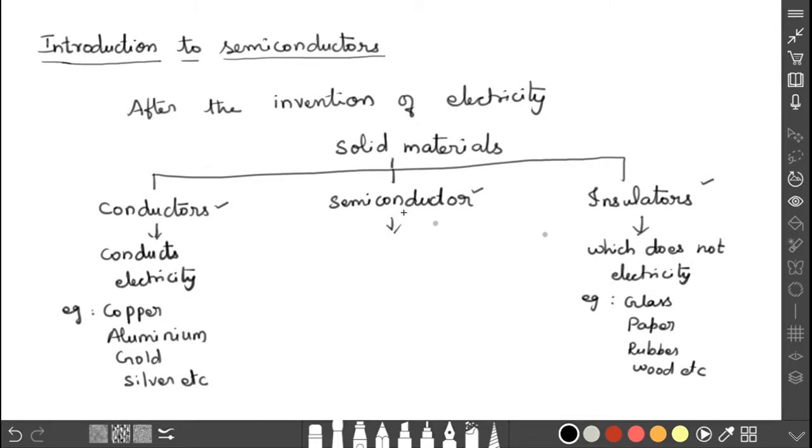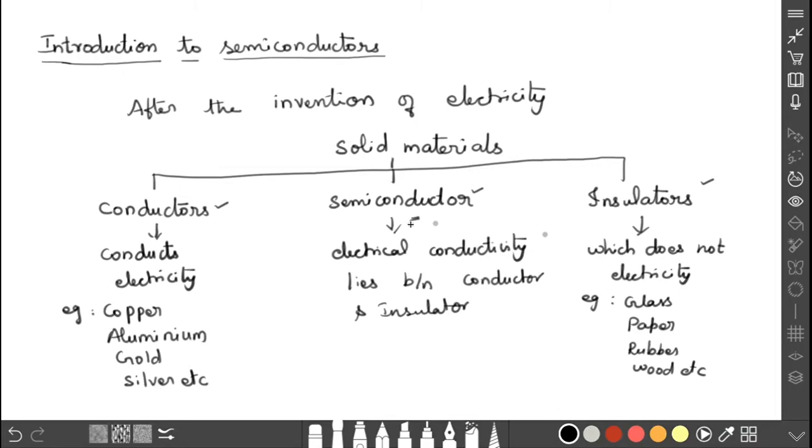A semiconductor is a material whose electrical conductivity lies between the conductor and the insulator. Okay, so this is the definition for semiconductors.